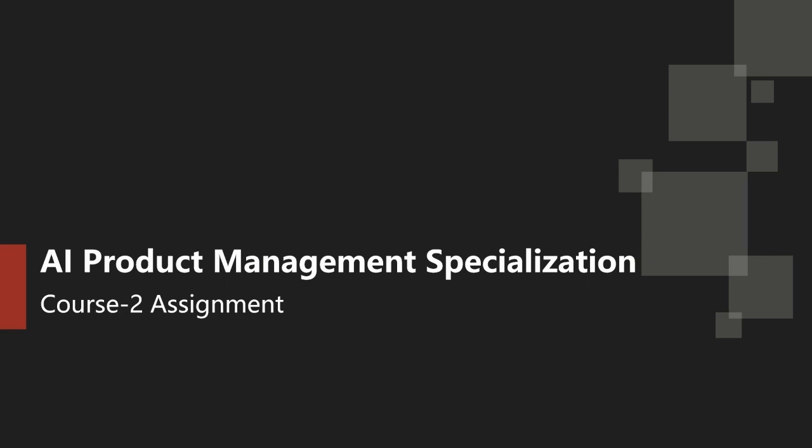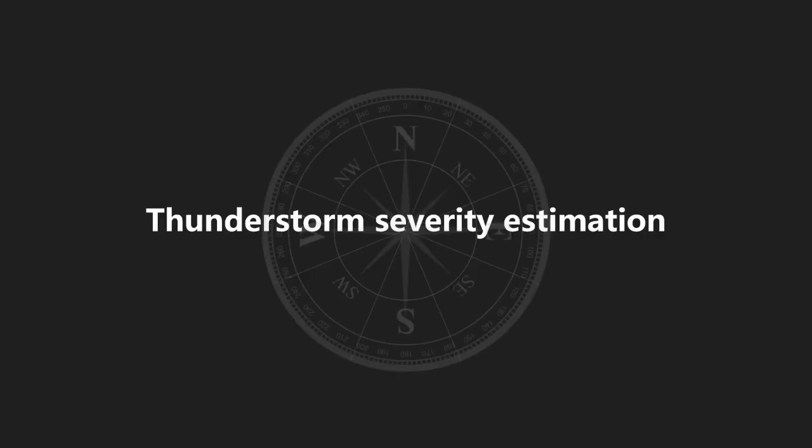Hi everyone, this is the presentation video for the second course assignment in the AI product management specialization. So, starting with the problem statement. My problem statement for this project is thunderstorm severity detection. So let's dive deep into it.